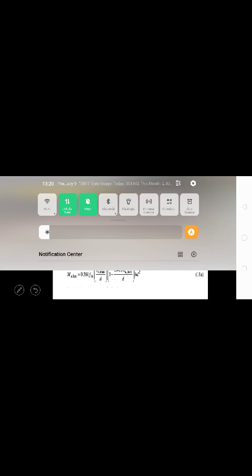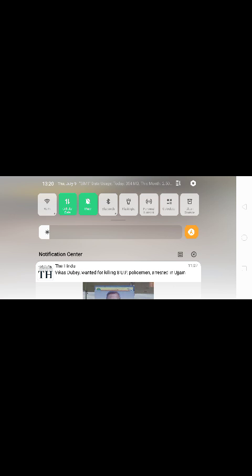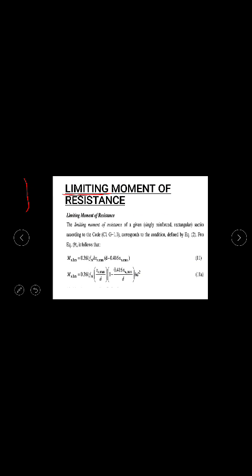Now next you have the limiting moment of resistance. What is this limiting moment of resistance? There is always a limit, a maximum value of this moment of resistance. As you keep on increasing the load, the cross section cannot develop resistance continuously. So you have a limit for this resistance also. So what that limit is, you can see here.